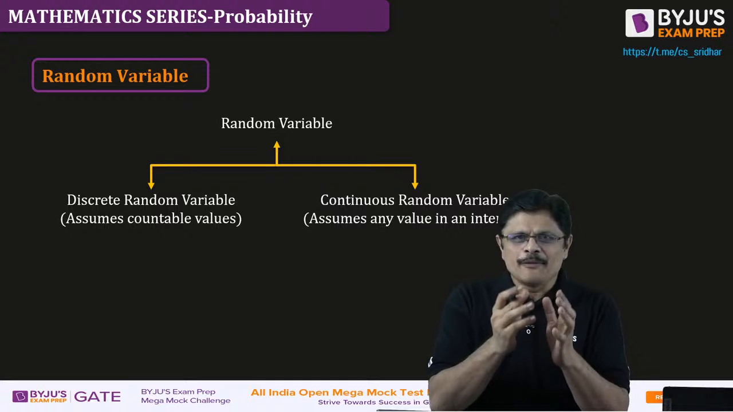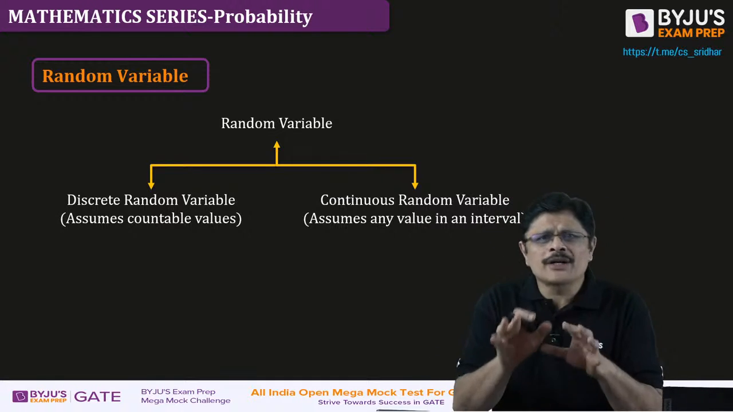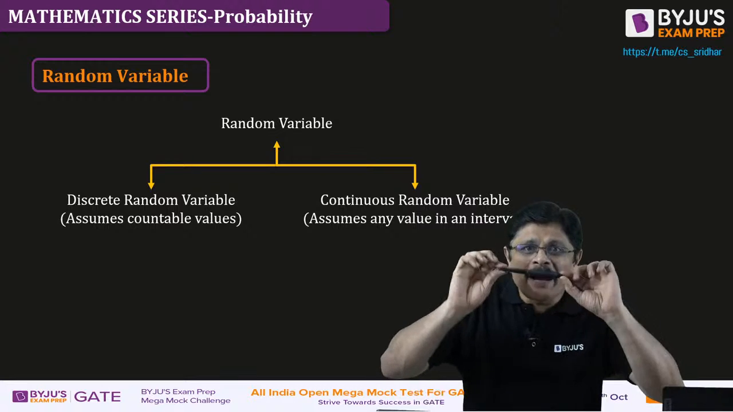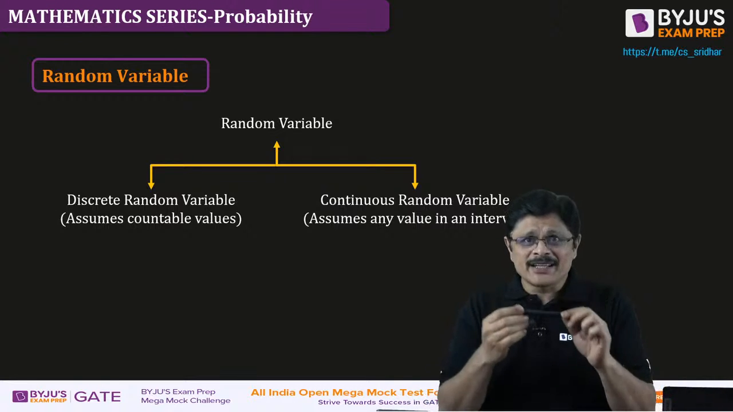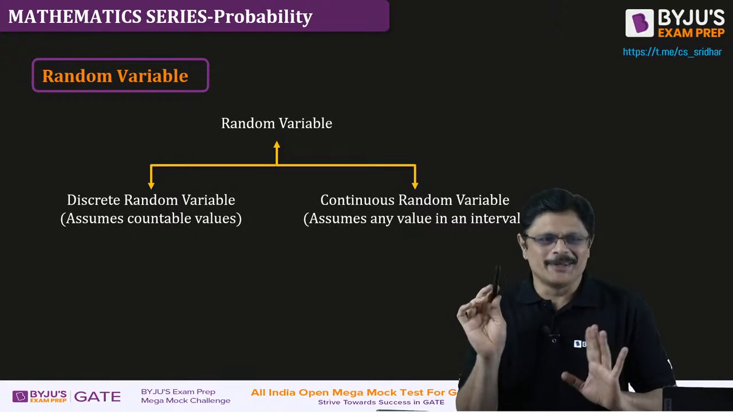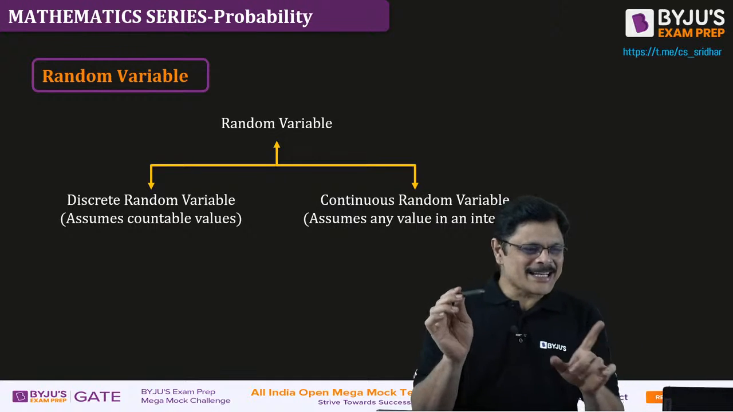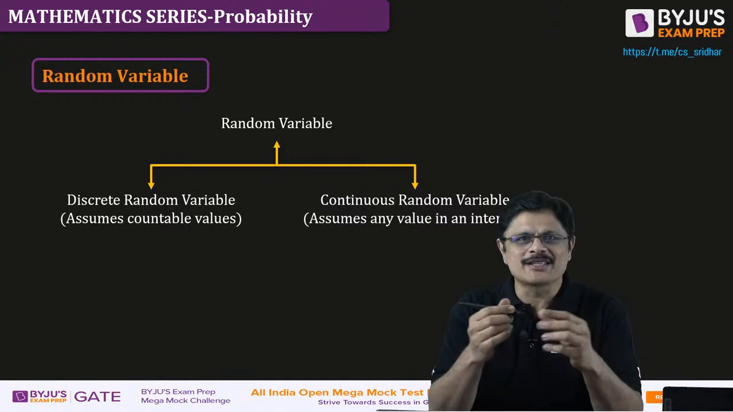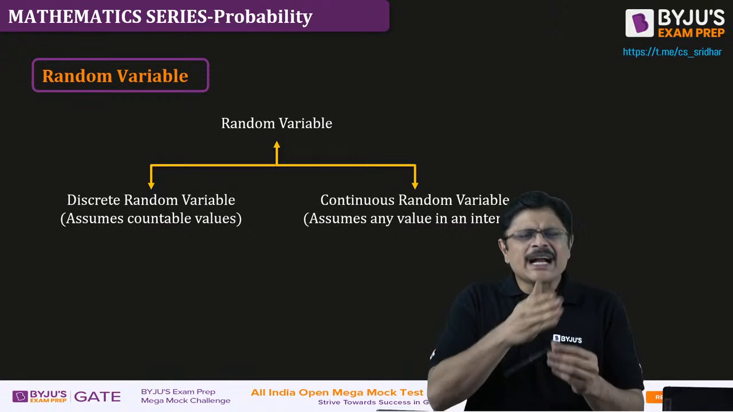When you toss a coin, outcomes are head or tail, discrete values. Whereas here, how long does this pen work? We pray that during the class time it won't stop, so that we will not have any problem. How long does this work? Can you say it is a discrete value? It can take any value.